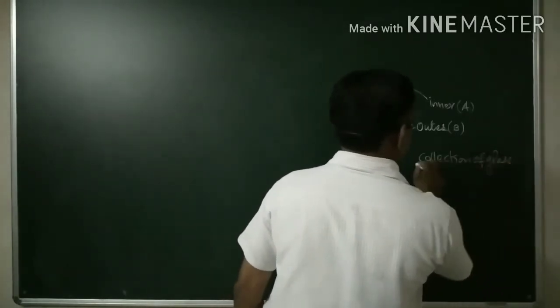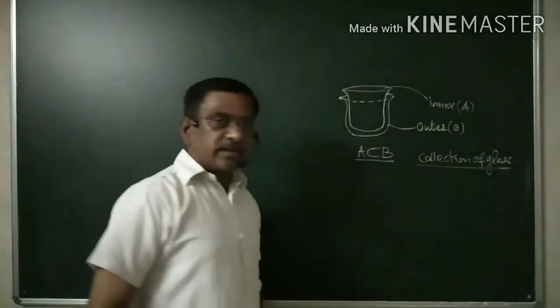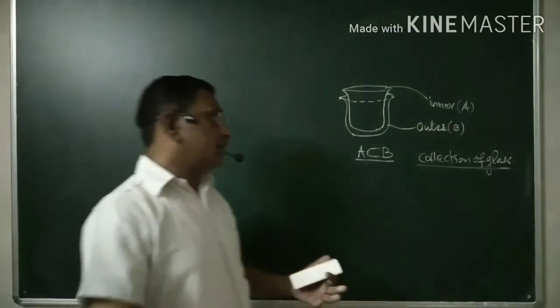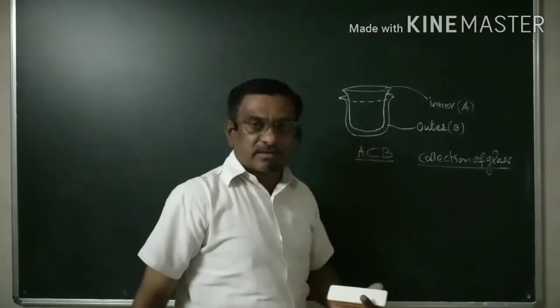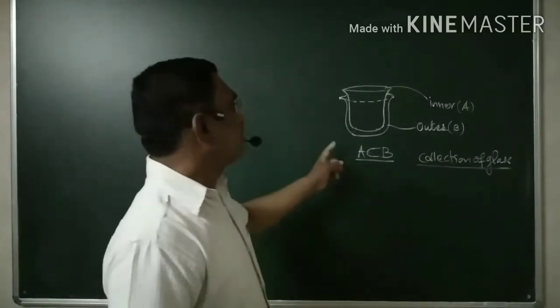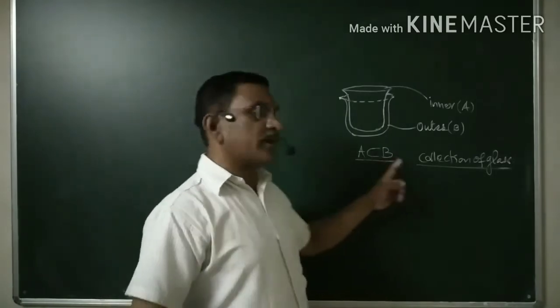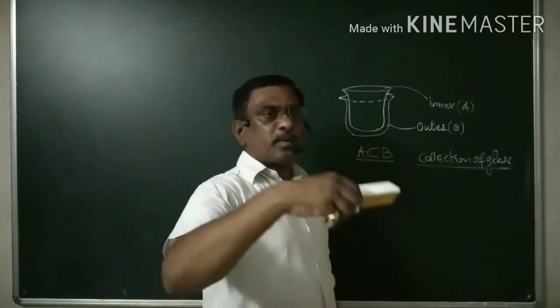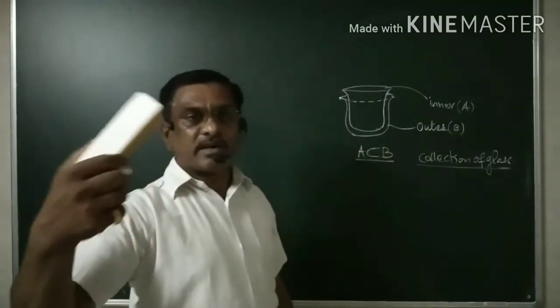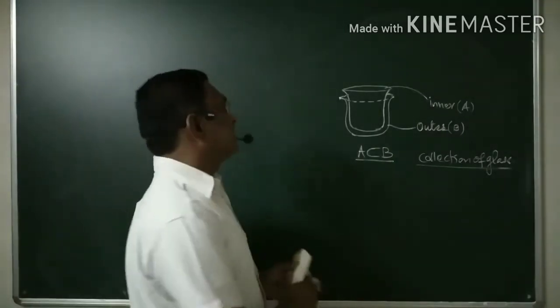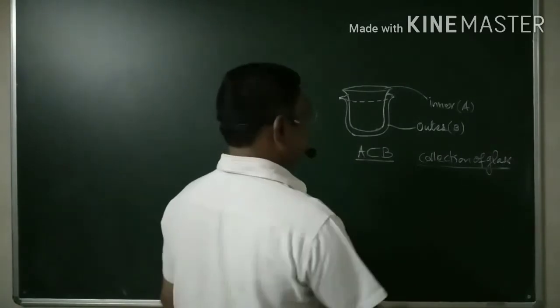You can see the collection of glasses present in your house, and if you place those glasses one inside another, then A is properly contained in B, B is properly contained in C, C is properly contained in D, D is properly contained in E, and so on and so forth. You will get things like this.